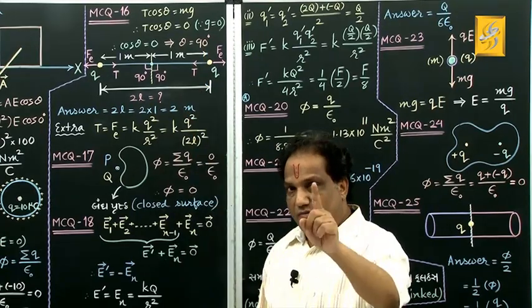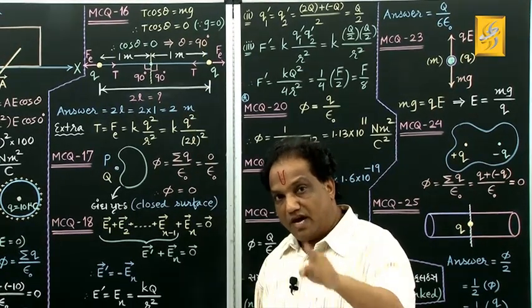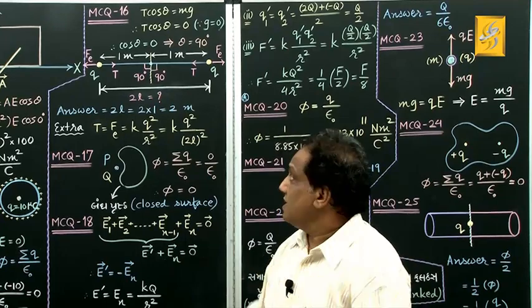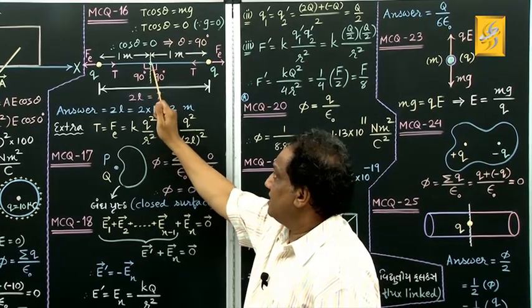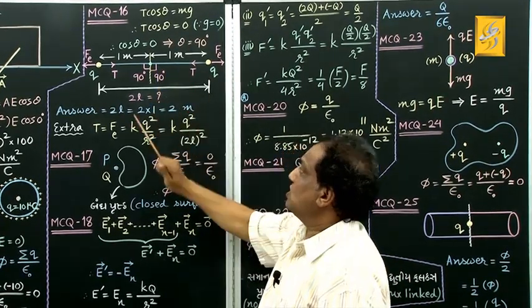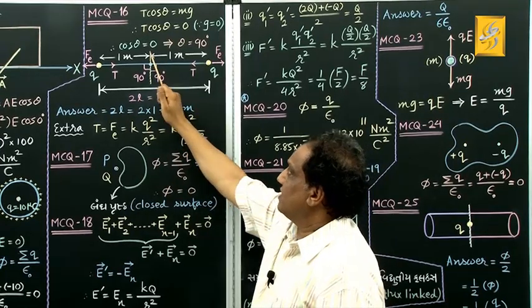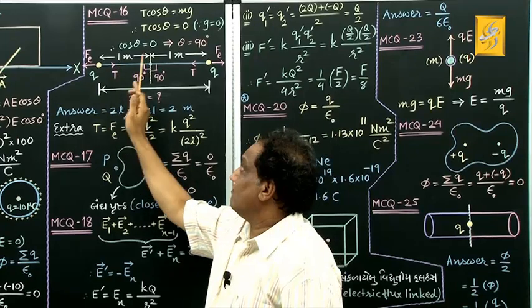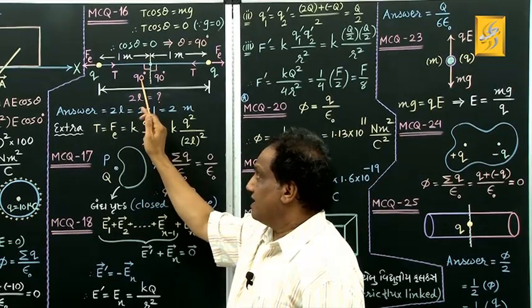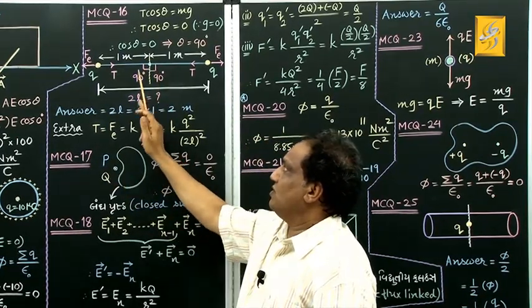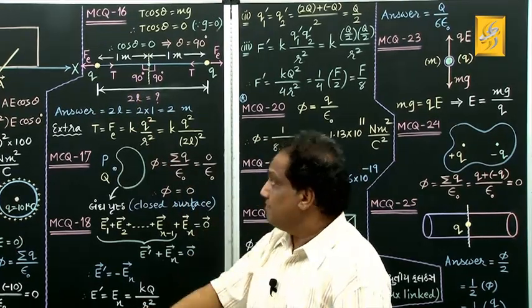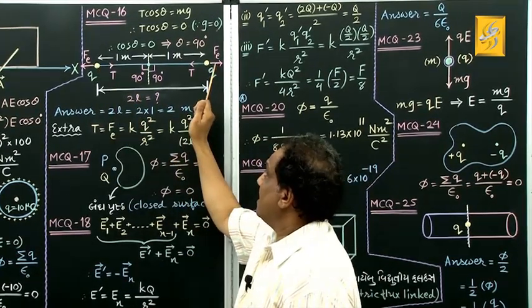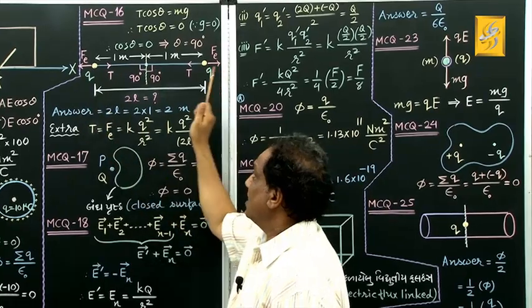Correct? And tell me, what was that theta? Angle made by either string with the vertical. Now when theta is 90, the right hand side string will appear like this. So the angle made by this string with this vertical will be 90 degree. Similarly, the angle made by this left hand side string with the vertical will also be 90 degree. When both theta values are 90 degree each, the spheres will be arranged along this horizontal line.